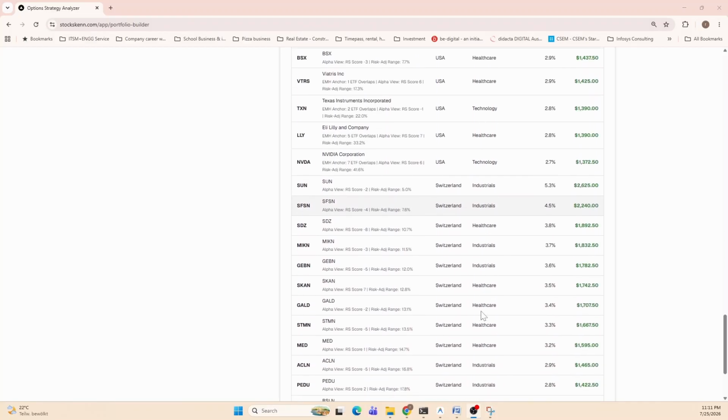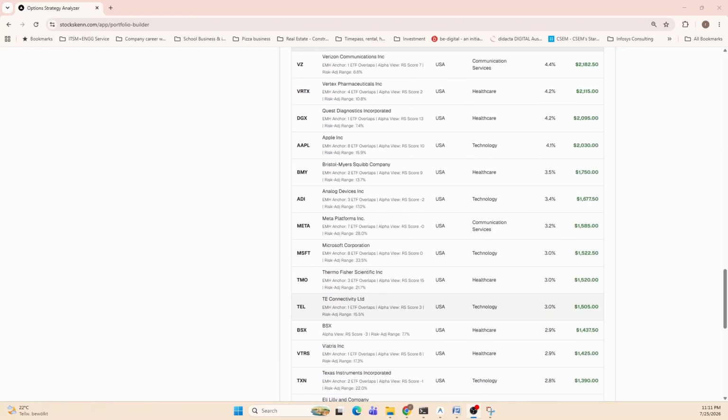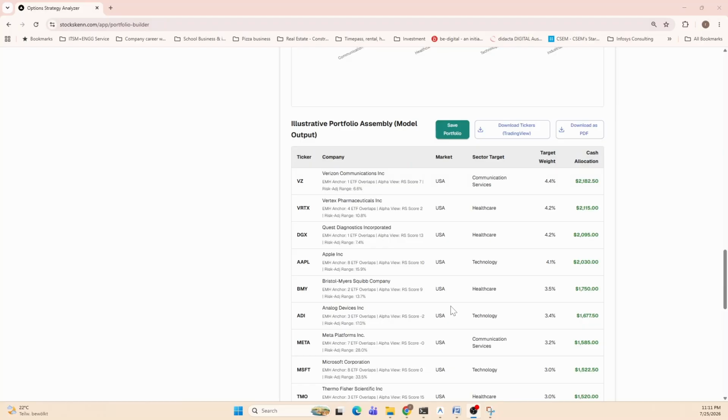You can use this as a starting point to your journey of researching these companies. In the background, it is doing a lot of heavy lifting, so it takes a little time because it's looking at our proprietary setup. It also looks at ETFs in the market so that it matches with smart money, how it is flowing and all. So it gives you a very good starting point.